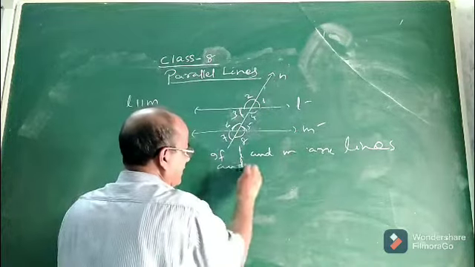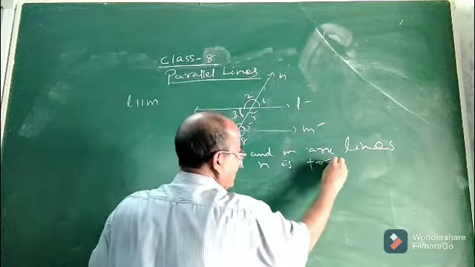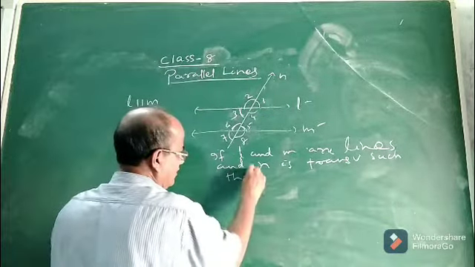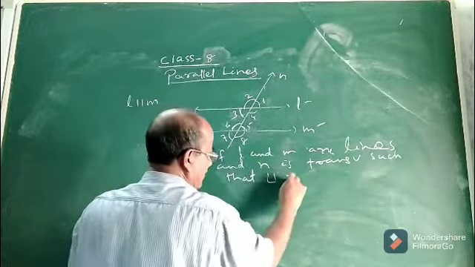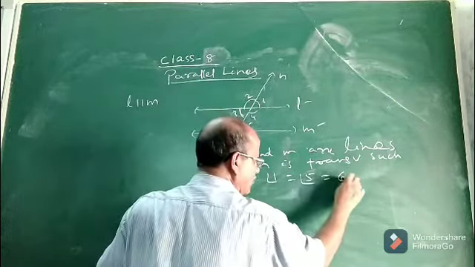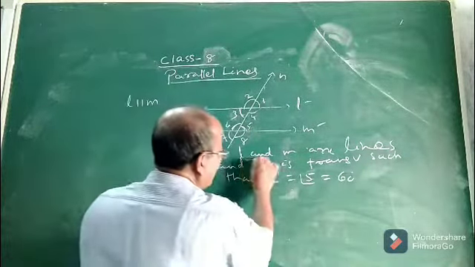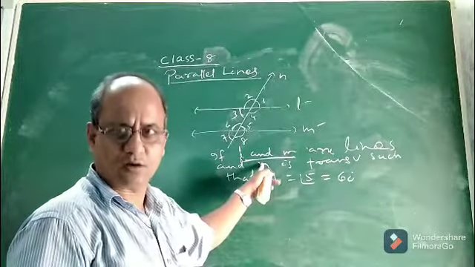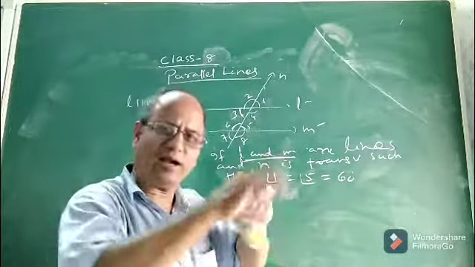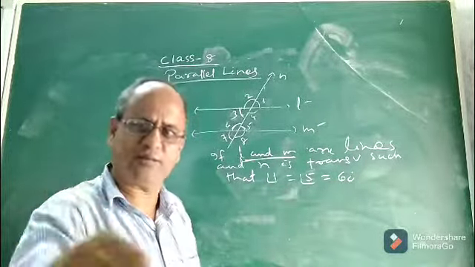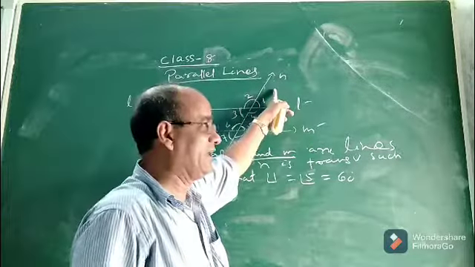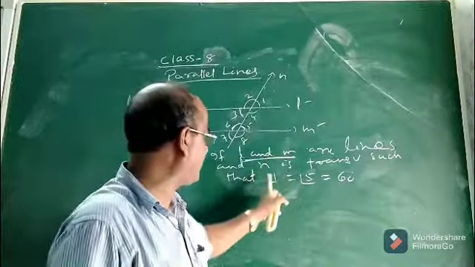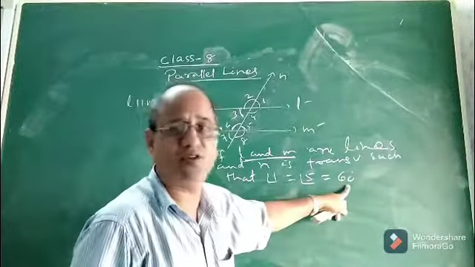and N is a transversal, such that angle 1 and angle 5 are both, say, 60 degrees. Here we are not given L and M as parallel lines. Children, please mark what is the meaning of converse that I am trying to explain to you. Suppose you are given any two lines L and M, not necessarily parallel, and N is a transversal. Suppose angle 1 and angle 5 are of the same measure, that is 60 degrees.